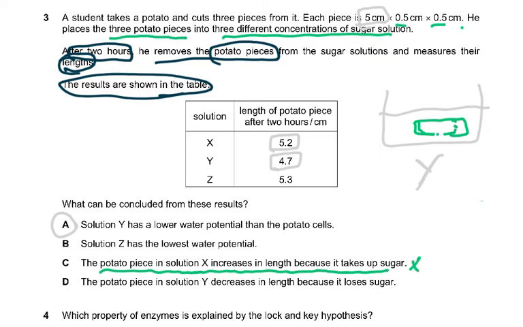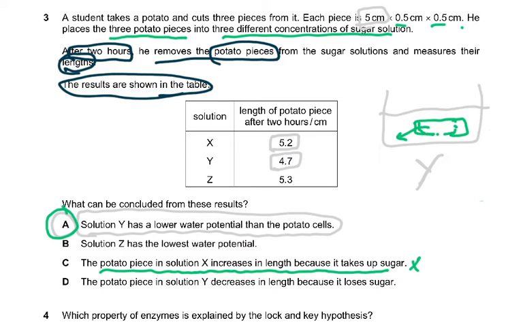This is what you have to understand, that now it has become shorter, 4.7. So that means Y, inside the potato, had a higher water potential. So solution Y has a lower water potential than the potato cells. That is why, what has happened? Solution Y has a lower water potential, so that means water has moved out of the potato into solution Y. So solution Y has a lower water potential than the potato cells, and that is why the answer is A, because in solution Y it has decreased in length.